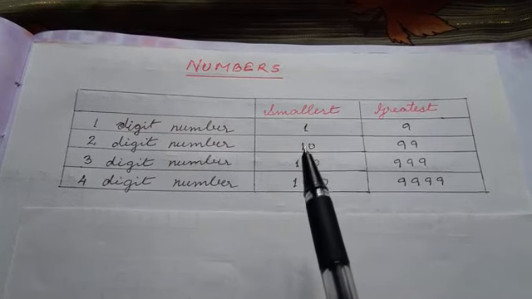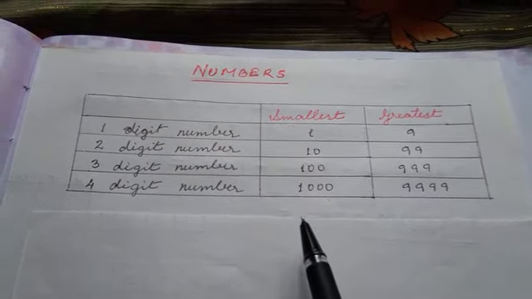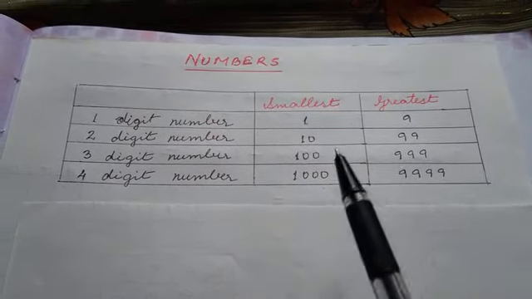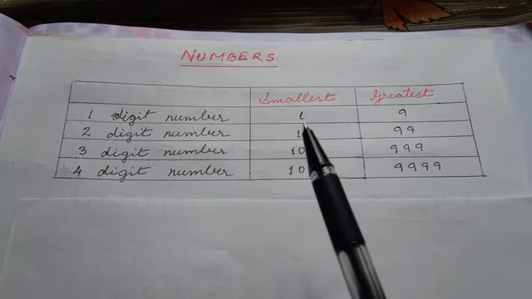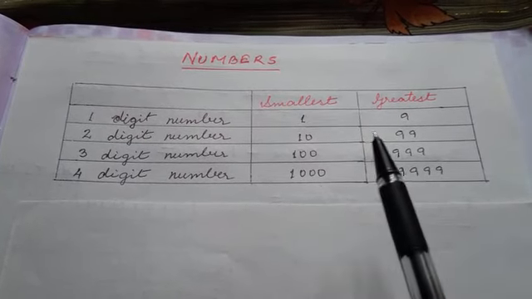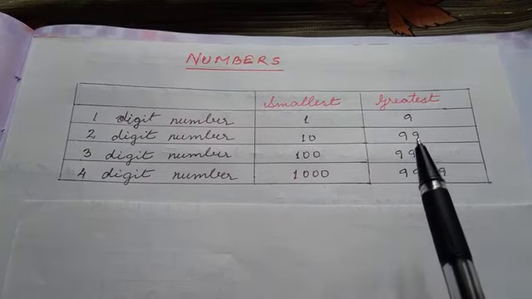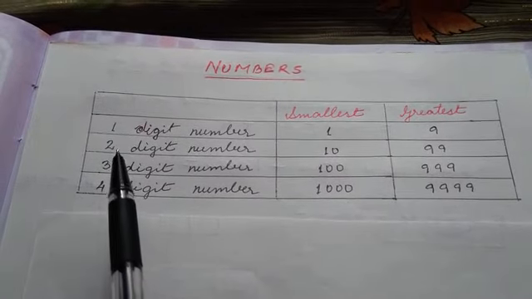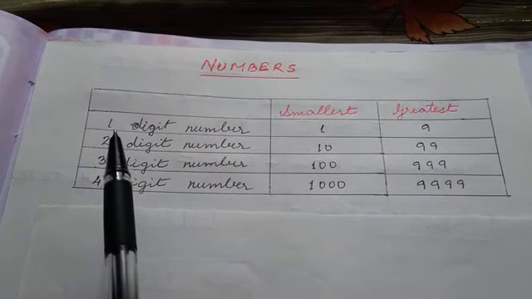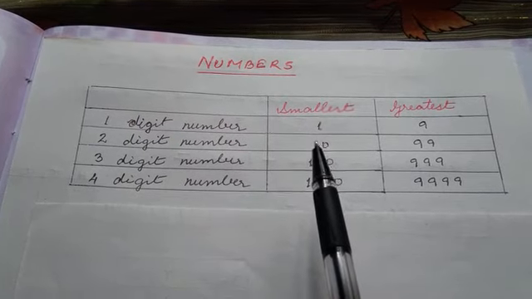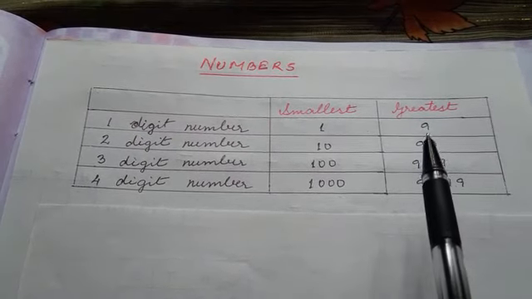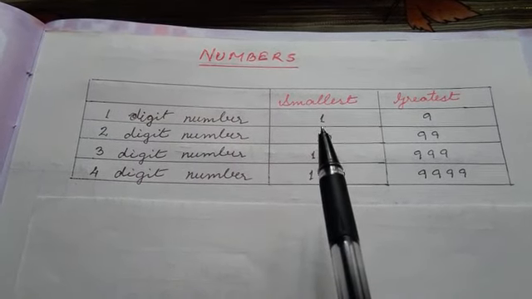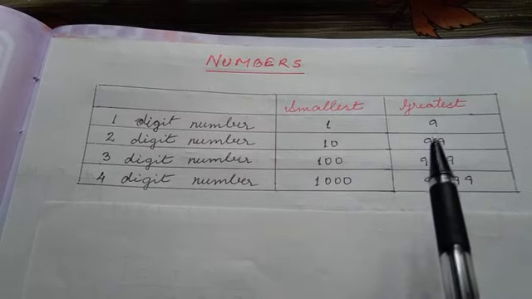So you can see that the smallest of each digits are having 1, since you know that 1 is the smallest number, and 9 is the greatest number. From the numbers 1 to 9, 1 is the smallest and 9 is the greatest. So the greatest numbers are having 9 everywhere. Let us deal with 1-digit numbers. So 1-digit numbers are the numbers from 1 to 9. The smallest will be 1 and the greatest will be 9. You cannot say it 0 because 0 has no value.